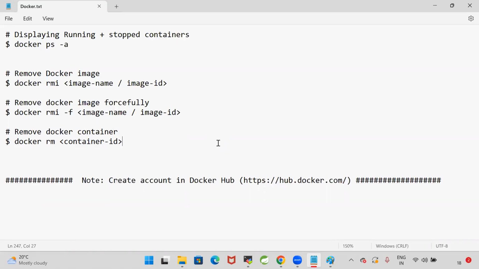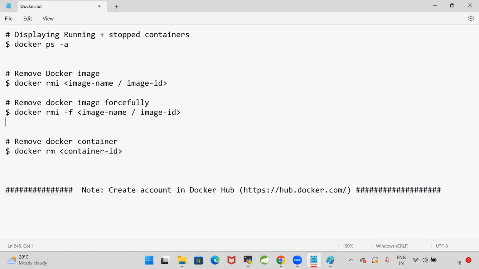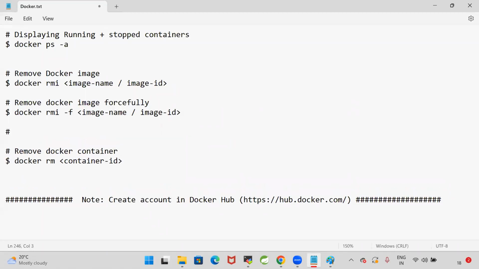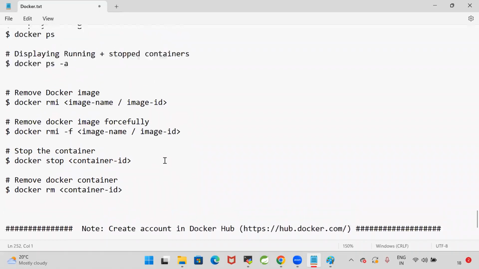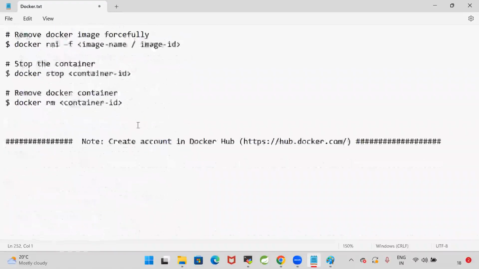Are you able to follow this? Now here, if you don't want to remove, I just want to stop the container. The container is running and I want to stop it. To stop the container, we will use a command called docker stop container ID. It is going to stop the container. If I want to remove the container, then we can go for docker rm. Now, delete all the stopped containers and unused images.